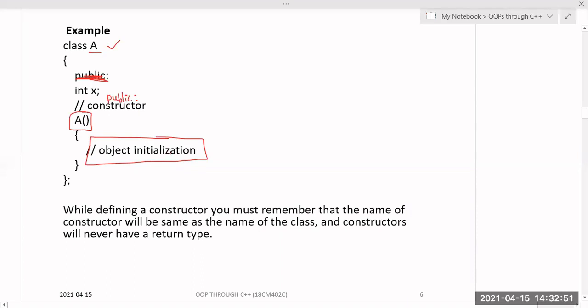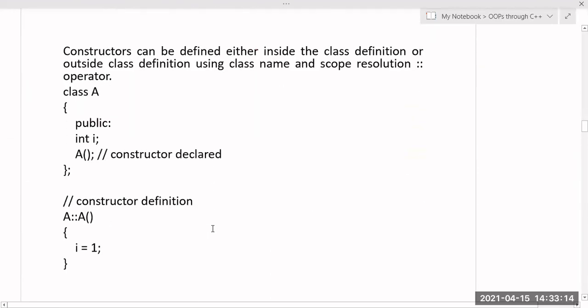Mostly we will write object initialization like x equal to 10 or cout, enter x value, cin x, those kinds of code we will write in the constructor. And while defining a constructor, you must remember that the name of the constructor will be the same as the name of the class, and constructors never have any return type. So constructors can be defined either inside the class definition or outside the class definition using the class name and